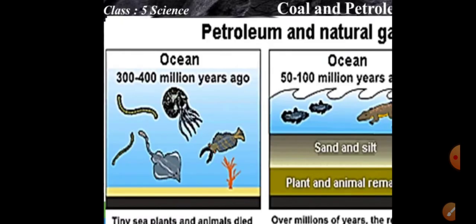So in this way, students, what we have done in this chapter is the types of rocks, then the types of minerals, and then we have done coal and petrol. So that's all for the chapter.